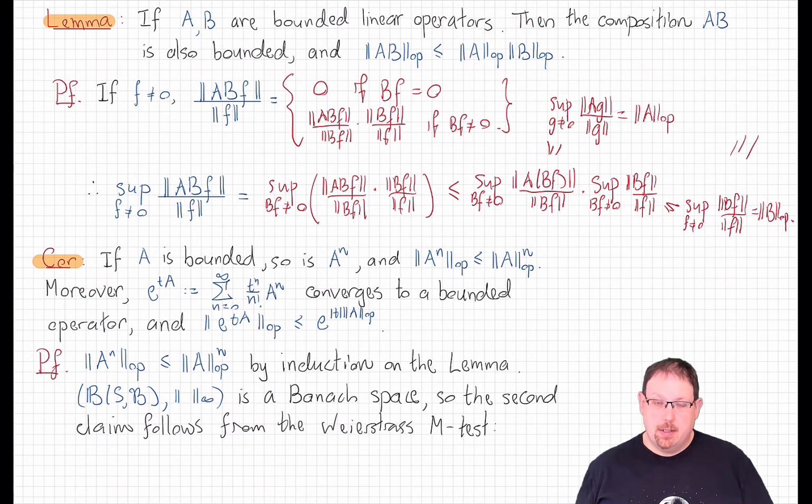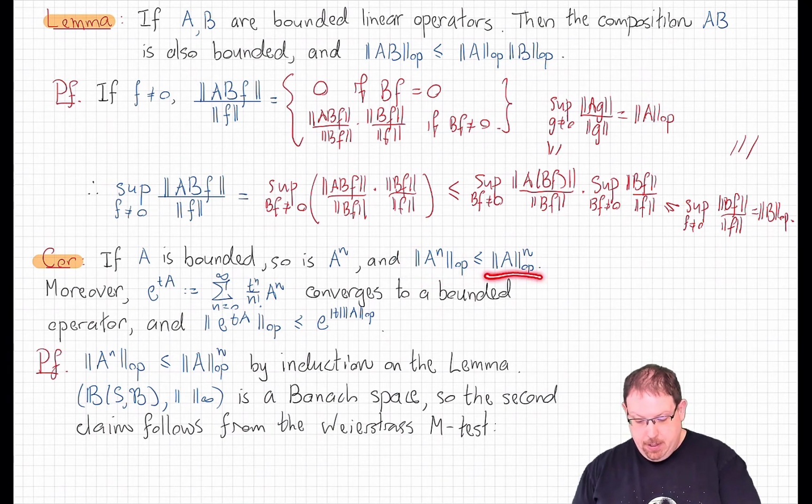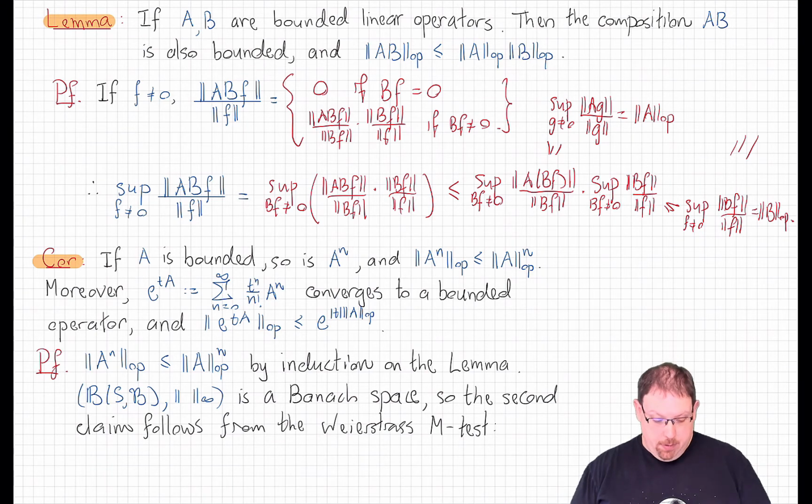Now we can immediately do induction on this formula to see that if I take any finite collection of operators A1 through An, then their composition A1 composed with A2 composed with up to An will have operator norm less than or equal to the product of all of their operator norms. In particular, if we take all of those operators equal, then we see that the nth power of any bounded operator is bounded, and its operator norm is less than or equal to the nth power of the operator norm of the original operator. And from there, we can also see that we can take the exponential of a bounded operator and get a bounded operator.